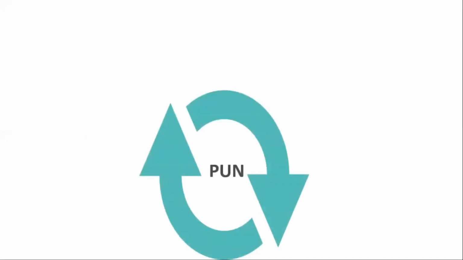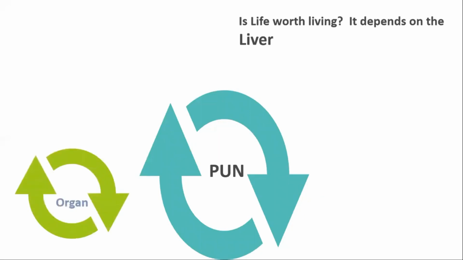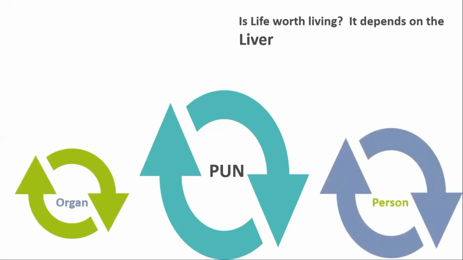After that we will move to another figure of speech that is pun. पनला आपण मराठीमध्ये कोटी अलंकार असंही म्हणतो. So what happens in pun? Is life worth living? It depends on the liver. इथे liver हा वर्ड अतिशय महत्वाचा आहे and it indicates two different meanings. Liver या शब्दाचे दोन वेगवेगळे अर्थ आहेत. First, it stands for the organ and it also indicates the person and his approach towards life. So liver म्हणजे आपला बॉडी ऑर्गन आणि लिव्हर म्हणजे ती व्यक्ती आणि त्याचा जीवनाकडे पाहण्याचा दृष्टिकोन. So here happens the pun